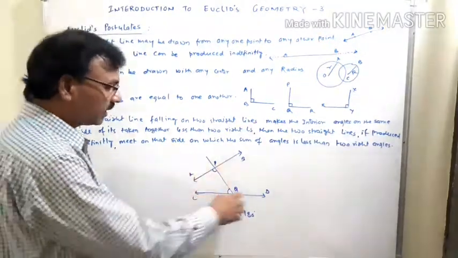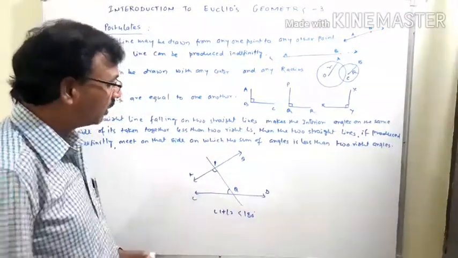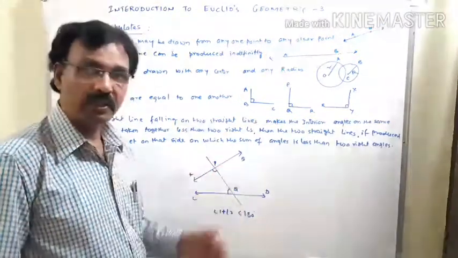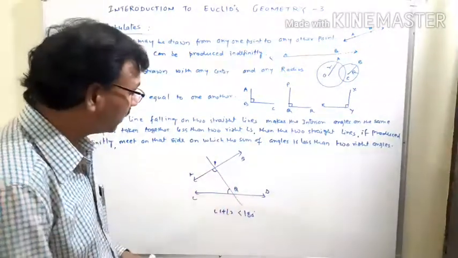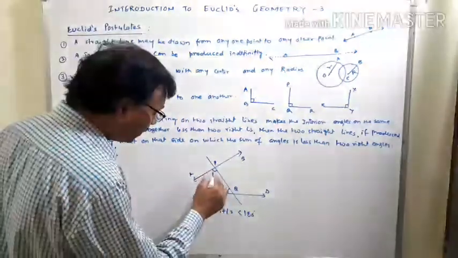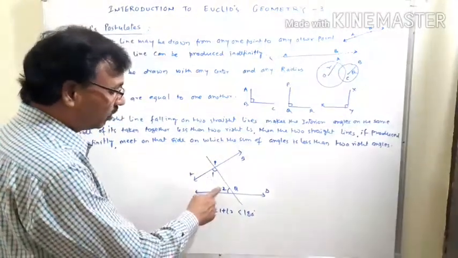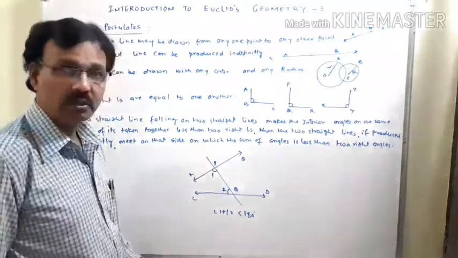Suppose AB and CD are two straight lines, and one transversal line, denoted by PQ, intersects both lines. There are two interior angles made on the same side of this transversal PQ. Suppose this is angle 1 and this is angle 2. Angle 1 and angle 2 make the interior angles on the same side of the transversal PQ.